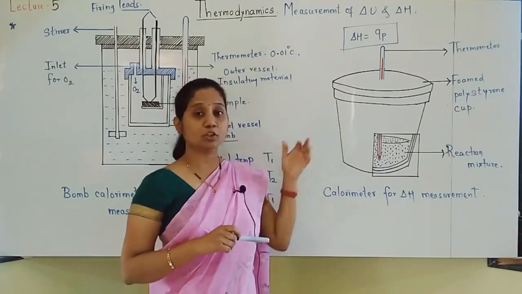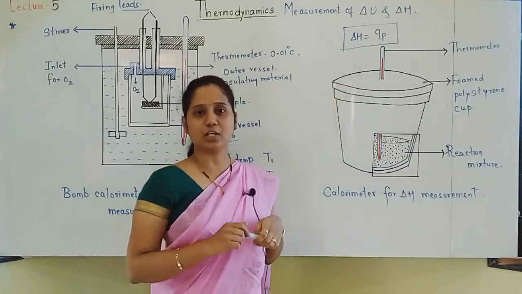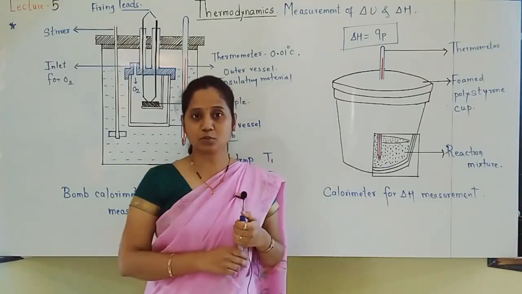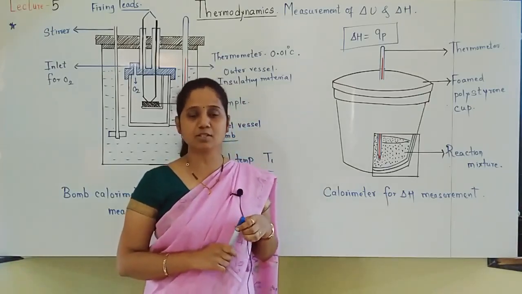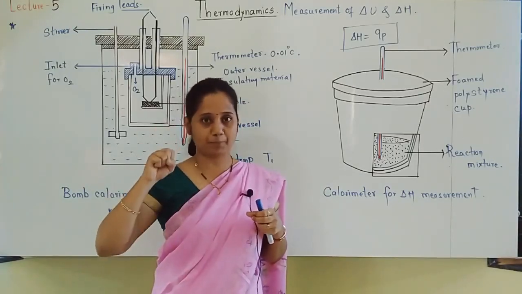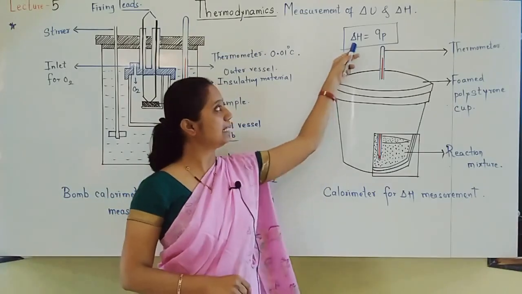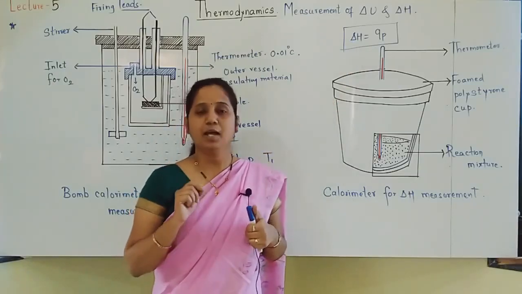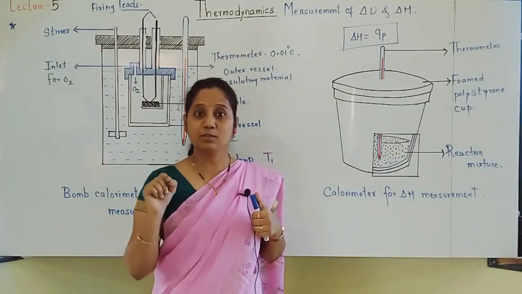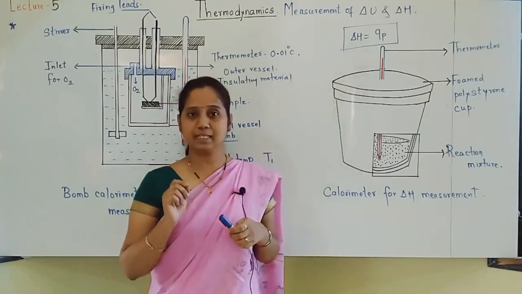Now here, exothermic and endothermic reactions, understand students, because of delta H. Sometimes this delta H, change in enthalpy, will be positive, sometimes negative. When it is positive, that type of reaction is called an endothermic reaction. What do you mean by endothermic reactions, students? Whenever heat is absorbed, that type of reaction is called an endothermic reaction. For them, delta H value is always positive. And whenever heat is given out, that type of reaction is called an exothermic reaction, and delta H value becomes negative.